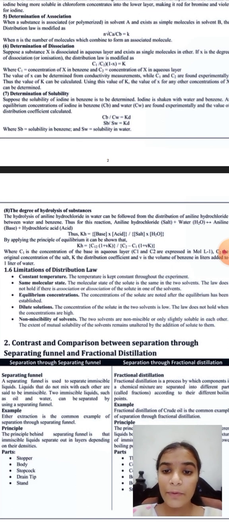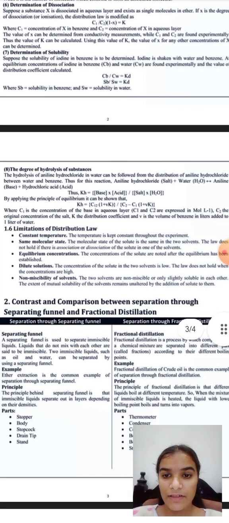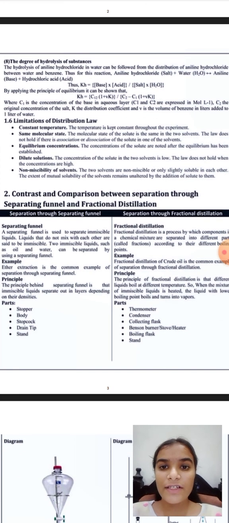Now the eighth point is the degree of hydrolysis of substances. The hydrolysis of aniline hydrochloride in water can be followed by the distribution of the base between water and benzene. Thus, for this reaction, aniline hydrochloride salt plus water gives aniline base plus hydrochloric acid. Thus, KH equals base into acid upon salt into water.